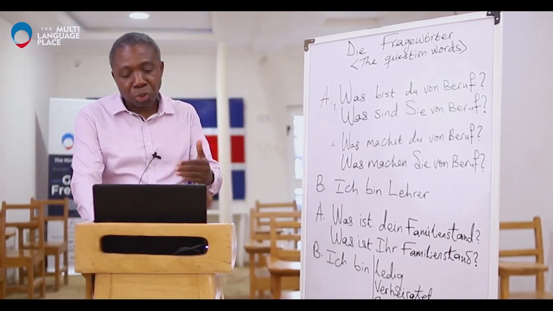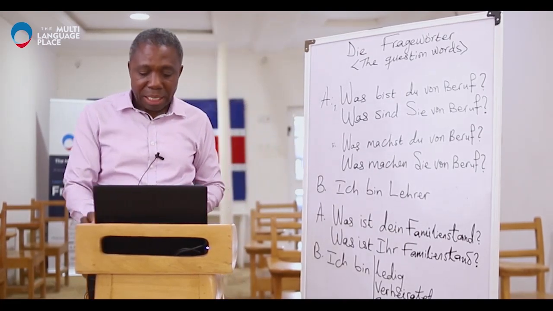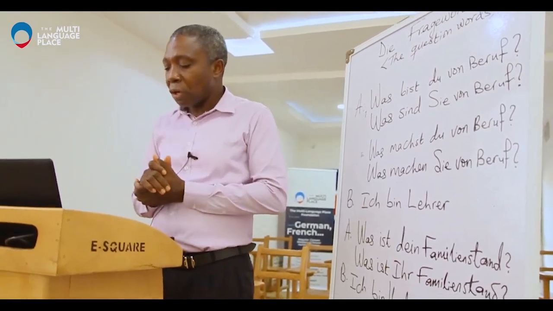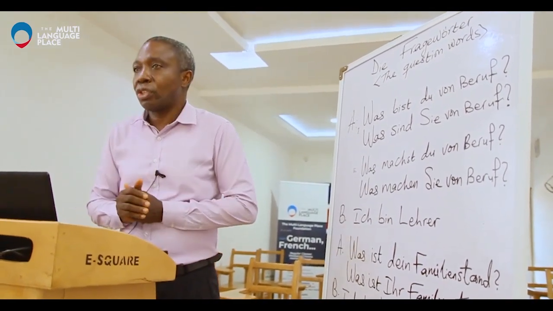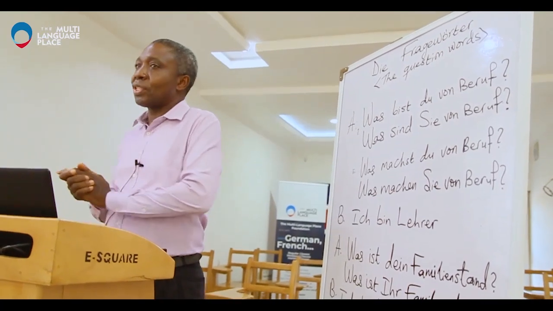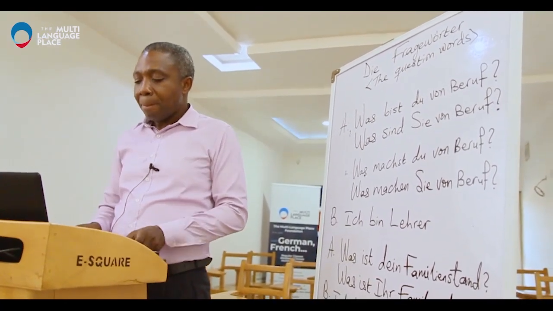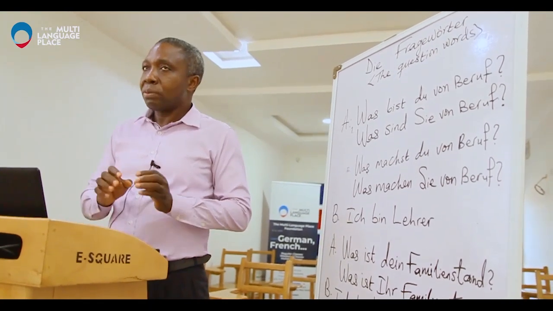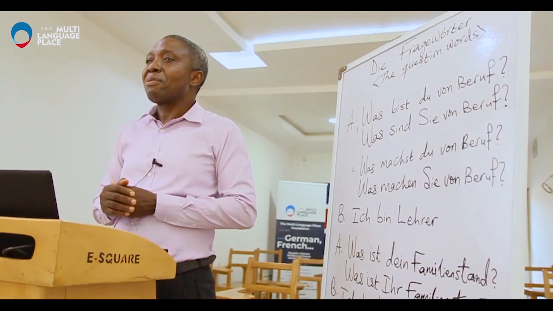Now, we have been able to talk about some of them, and we actually talked about all of them. We use them to ask questions, and today I want us to move forward by forming some sentences with the use of was.